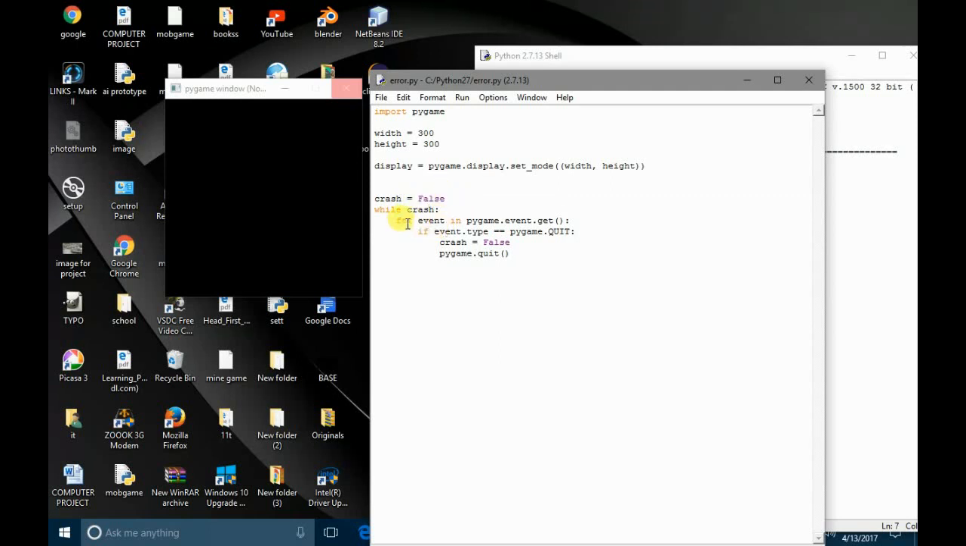Now I have said that if event.type is equal to pygame.QUIT, that means if the user presses the cross button, the close button on the window, what will happen? Crash equals false, and pygame.quit, so at that time the value of crash will be false. Now since the value of crash is still false, the same as here, both the values are actually the same, and the whole program is in an infinite loop,